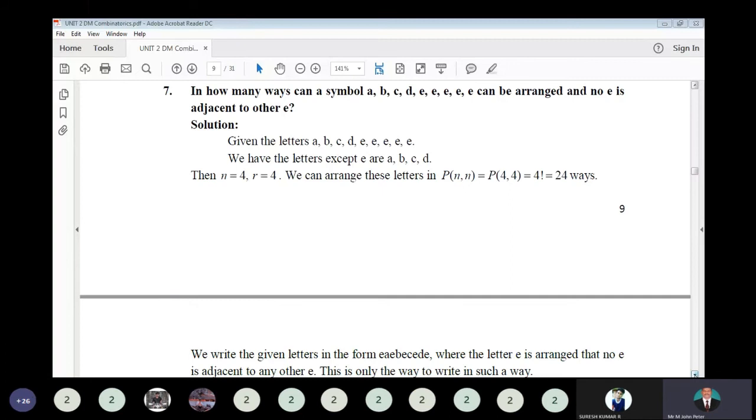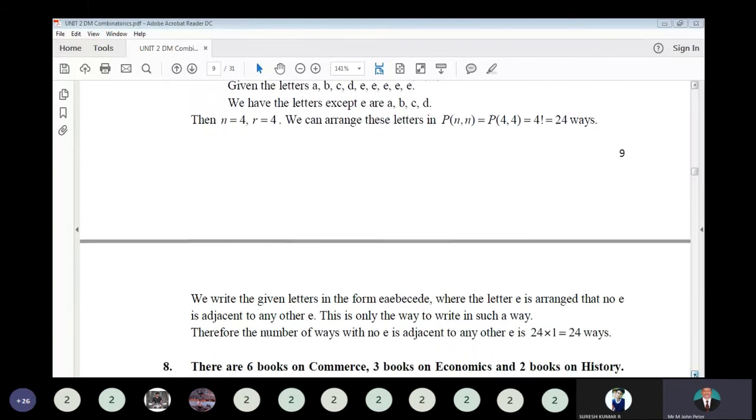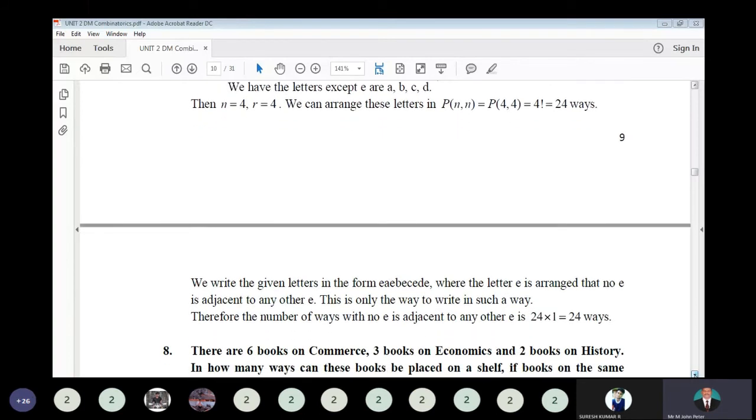Those 4 letters A, B, C, D can arrange themselves, the permutation among themselves, in 4 factorial ways. That is 24. So that is 24 into 1, equal to 24. The E's can be arranged in only one way, because E can occupy only those 5 places in between the 4 letters A, B, C, D. Then only no E's are adjacent.